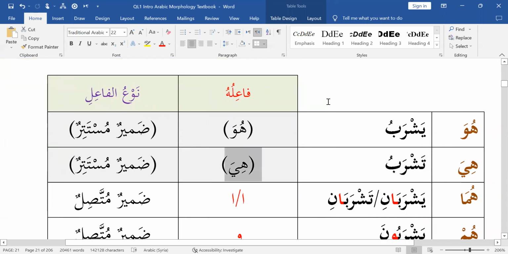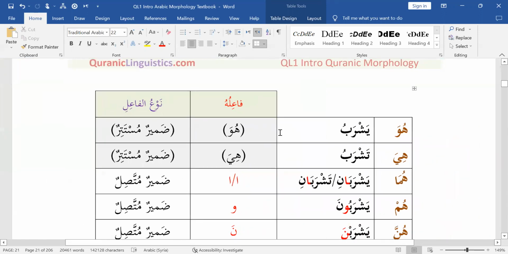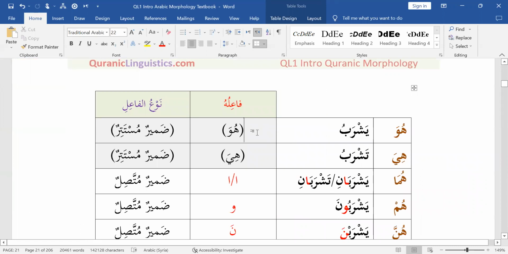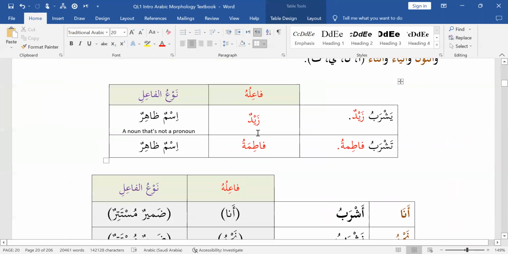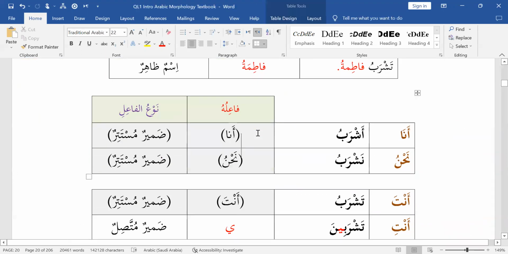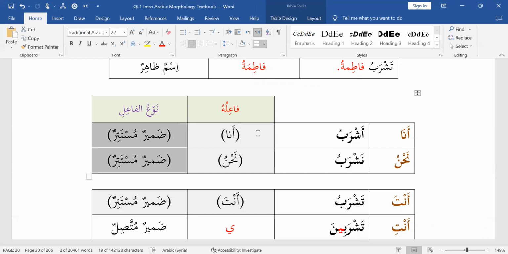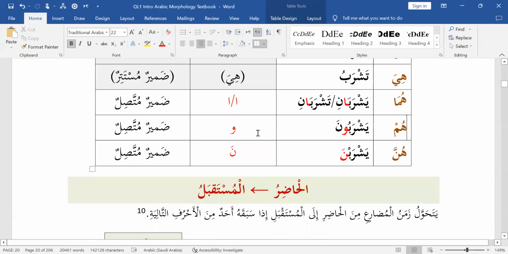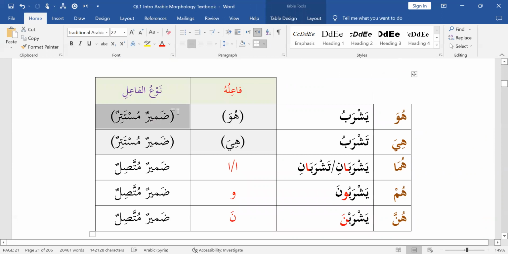So tashrabu hiya, the fa'il is dhamir mustatir, hiya, it's hidden. So again, these two are mustatir. So we have five situations where the mudari has a fa'il that is not explicit. It's mustatir, understood, implied, implicit. What are the five situations? The first three: ana, nahnu, anta. They all have a fa'il that is dhamir mustatir. And also huwa and hiya are dhamir mustatir.